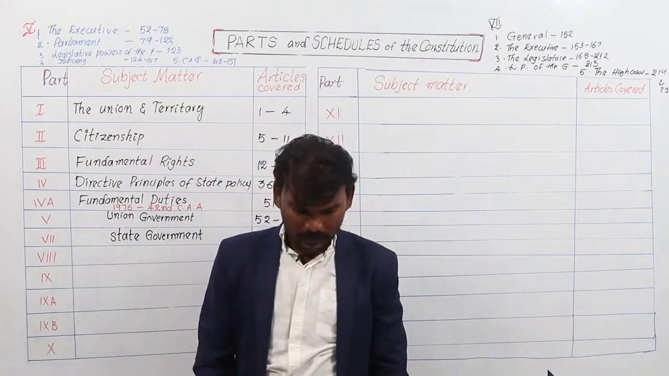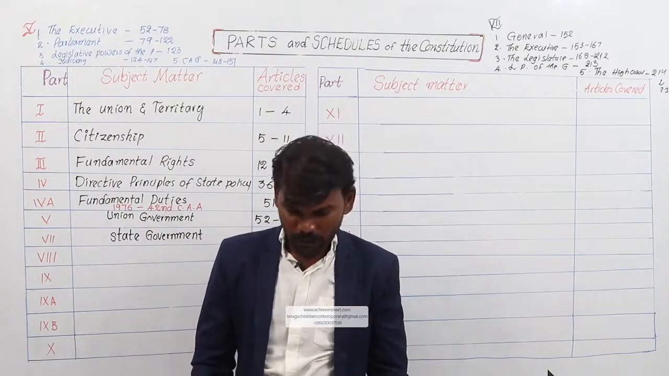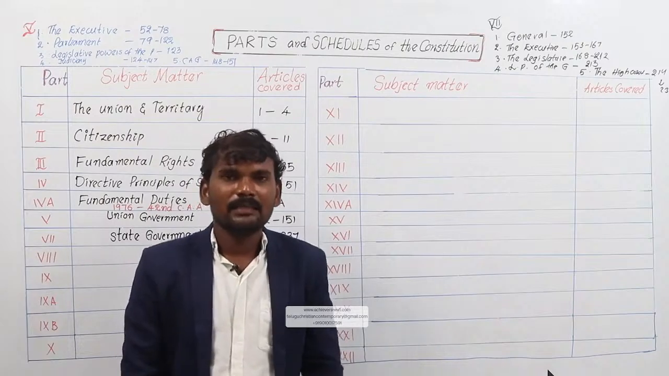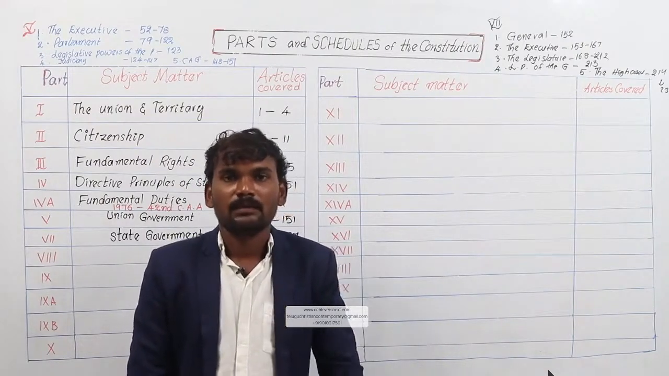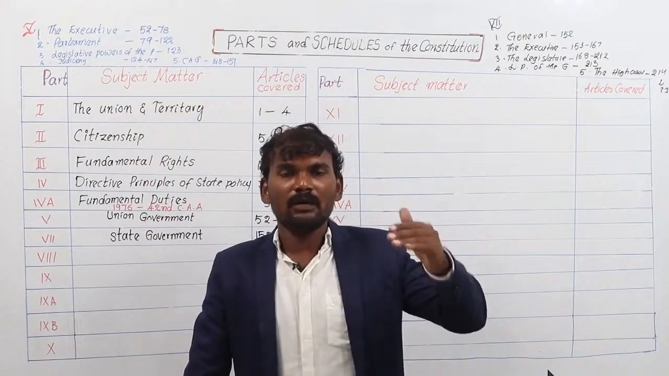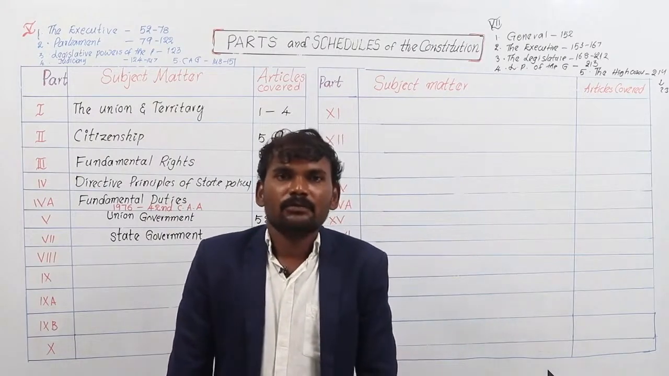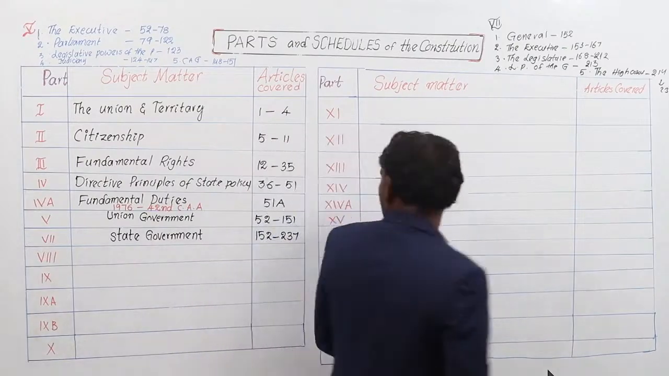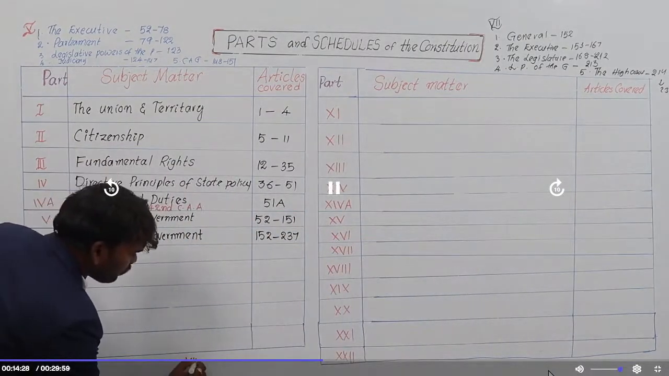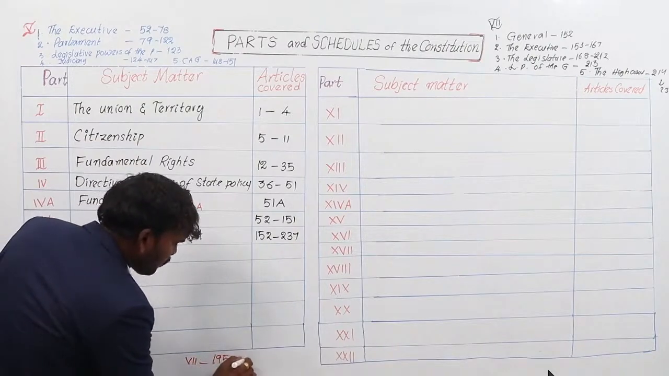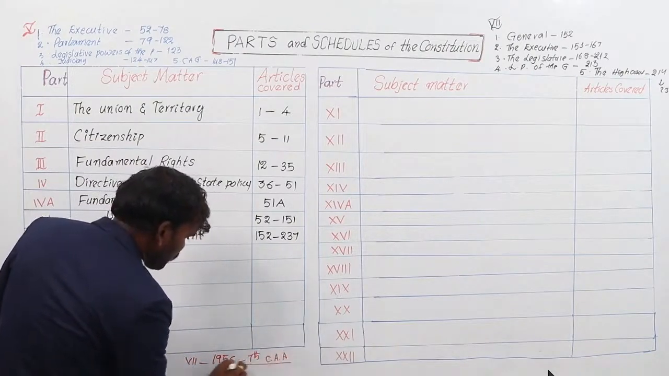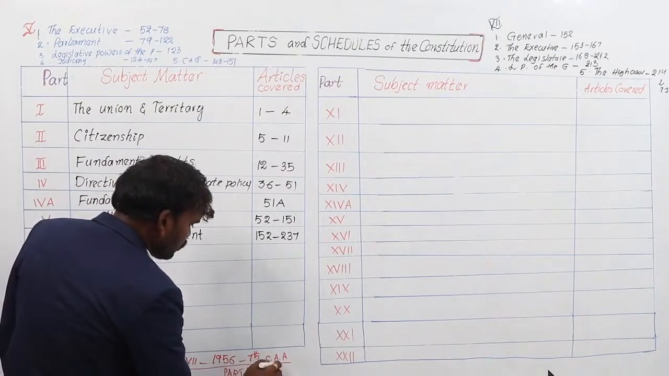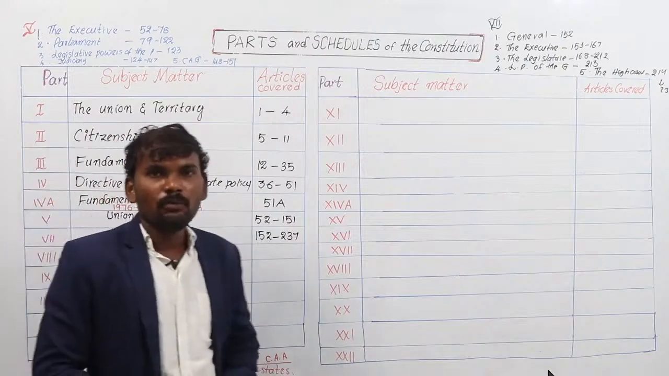And the 7th part is no more in our Indian Constitution. It was deleted in 1956 by the 7th Amendment Act. The 7th part, which deals with the states under Part B of Schedule number 1, was deleted from the Indian Constitution in 1956 by the 7th Constitutional Amendment Act.